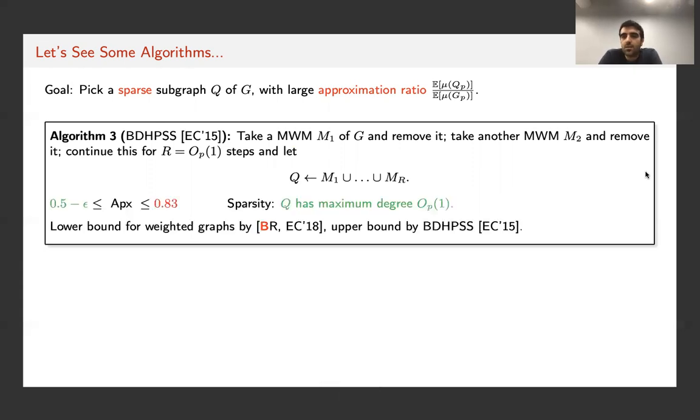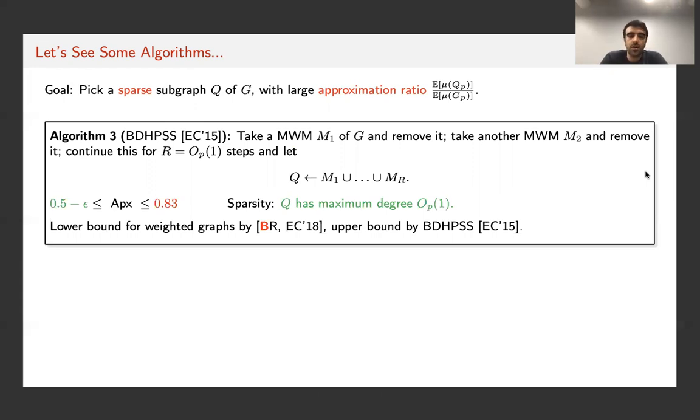This subgraph is going to be sparse because, so long as R is not too large, it has maximum degree only R. On the other hand, for the approximation ratio, many different works provide different analyses of this algorithm.